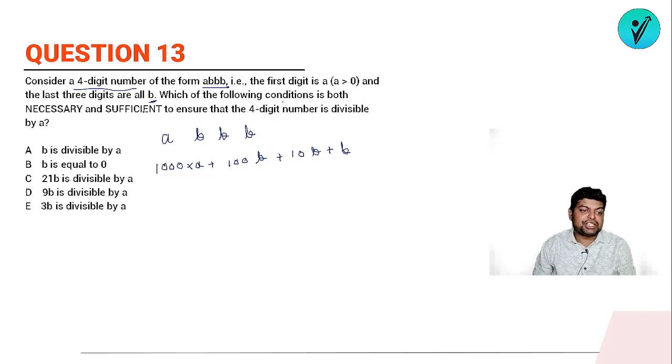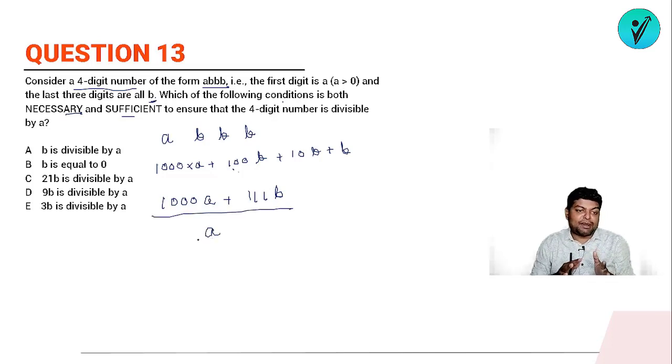Which of the following conditions is both necessary and sufficient to ensure that this 4-digit number is divisible by A? So which of these options is necessary and at the same time also sufficient? If you add all of these, this is 100B, this is 10B and this is B. So finally the number is 1000A plus 111B, and this number has to be divisible by A.